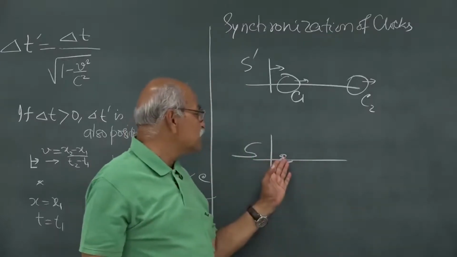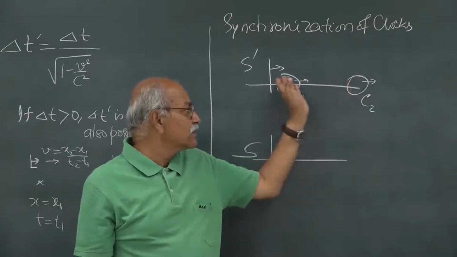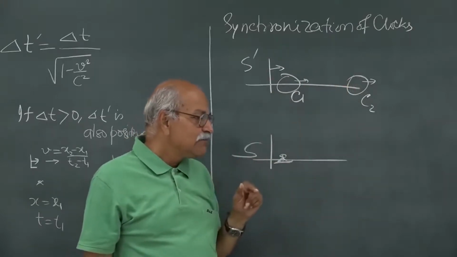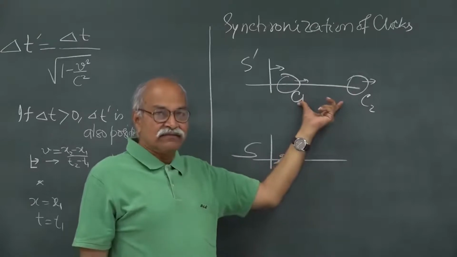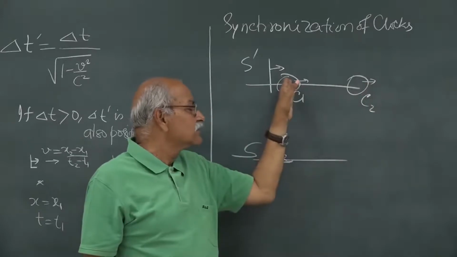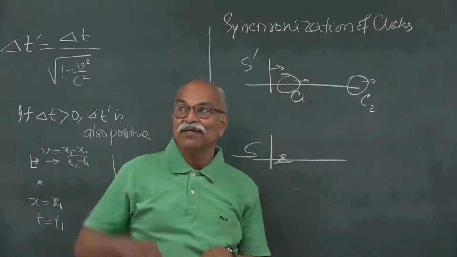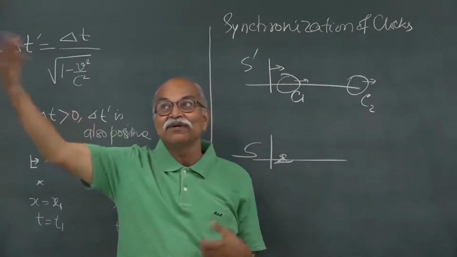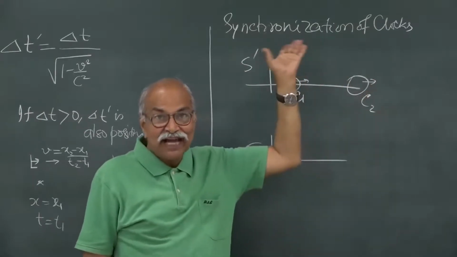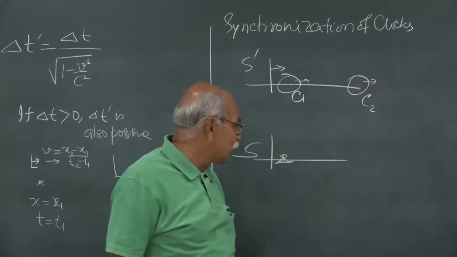So, what this S observer finds is, this is running slow, and this is running slow, and they are running at the same rate, which is slower than mine. At the same time they are not even synchronized. One clock is showing more time than the other clock at the same instant. At the same instant I look at this clock and at this clock, and I find that one clock is showing more time and one clock is showing less time. That is called lack of synchronization. So, let us see how it works.